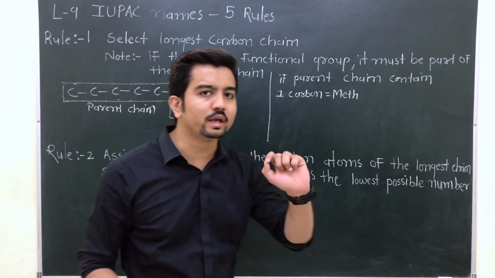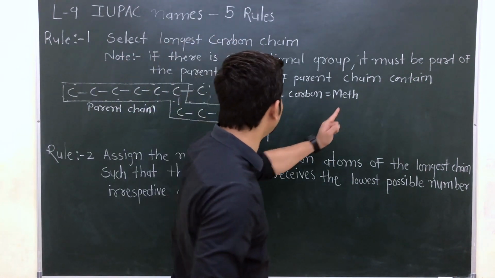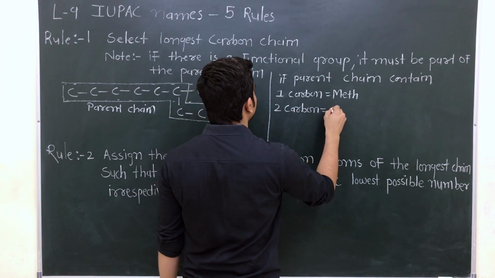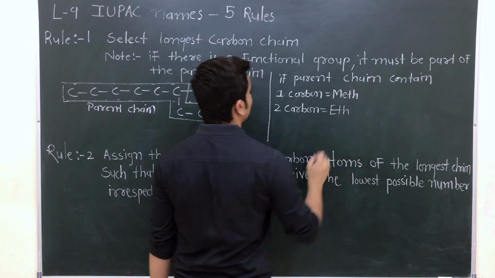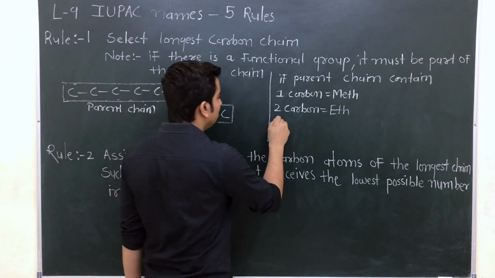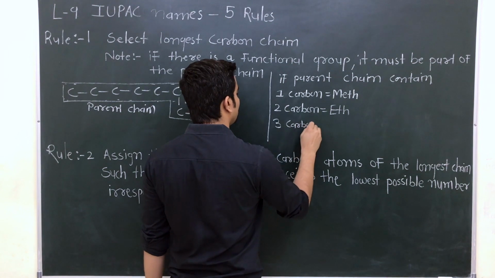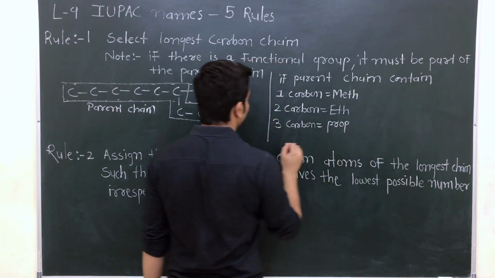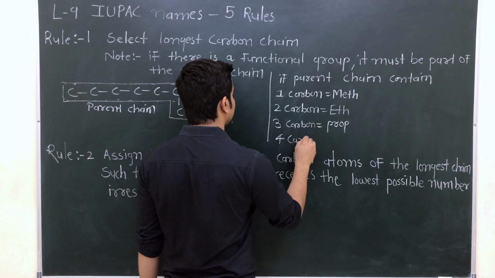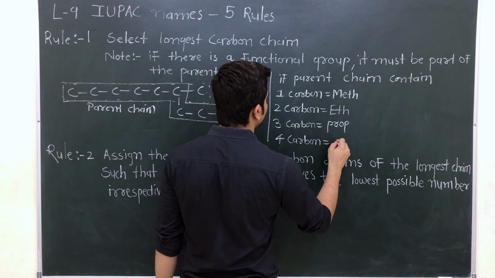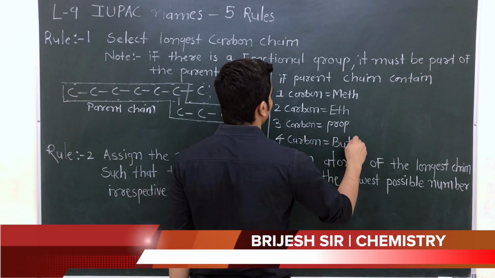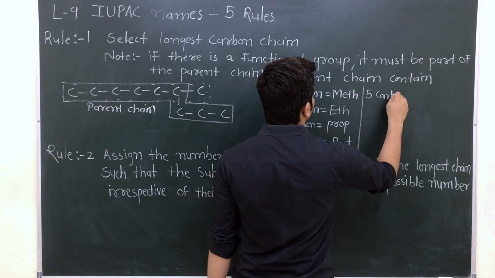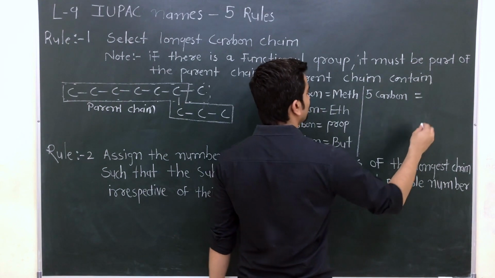If the parent chain contains only one carbon, then it is meth. 2 carbons is equal to eth. 3 carbons is equal to prop. 4 carbons is equal to but. 5 carbons is equal to pent.